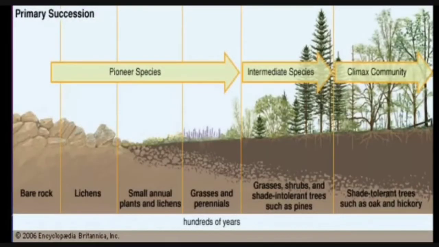This is called primary succession, where rocks and lichens formed on the rocks and started to grow as lichens and grasses and perennials, and it grew into intermediate species, grasses and shrubs. Finally, it grew to a climax community, where shade tolerant trees may grow.